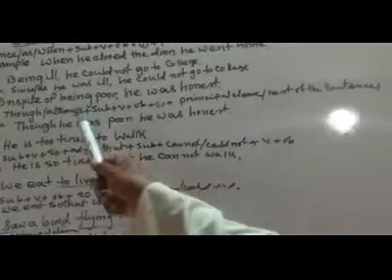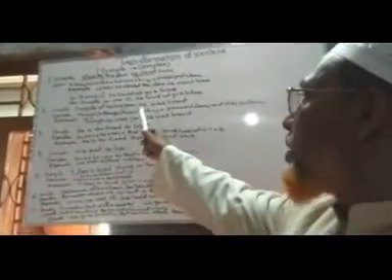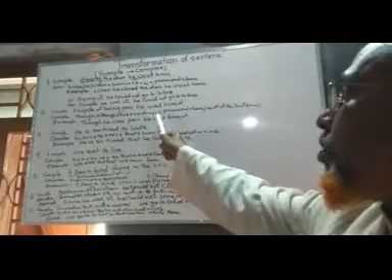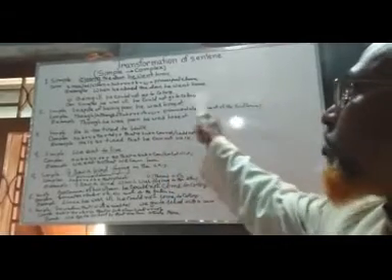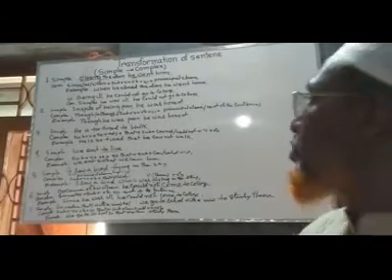After though or although, subject, then verb, then object if there is, or complement, then comma, then the principal clause of the simple sentence.